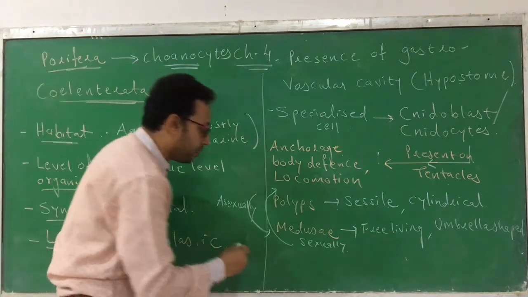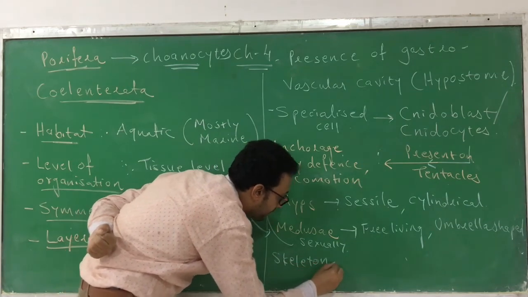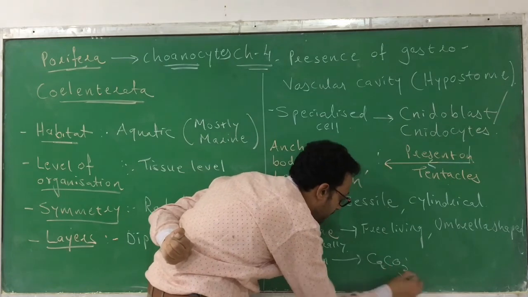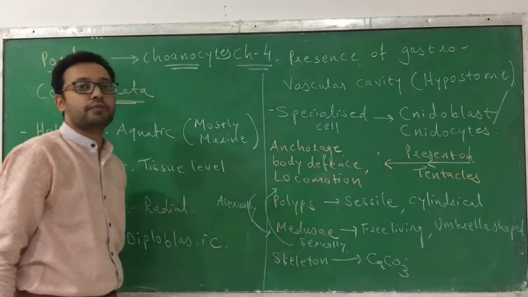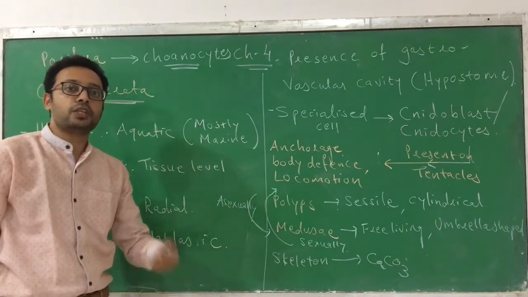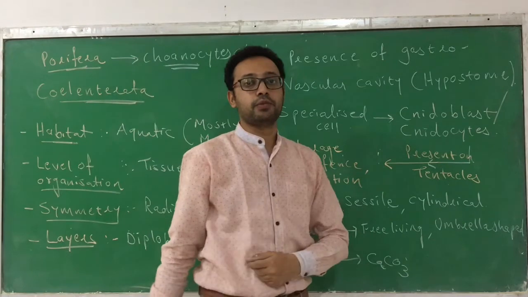Its skeleton is made up of calcium carbonate, CaCO3. Their skeleton is made up of calcium carbonate. In the phylum Porifera, they have spongin or the spicules as a skeleton. Here it is calcium carbonate.